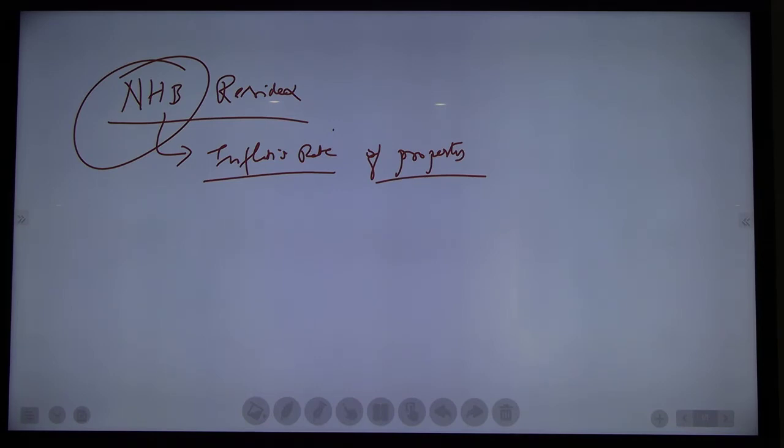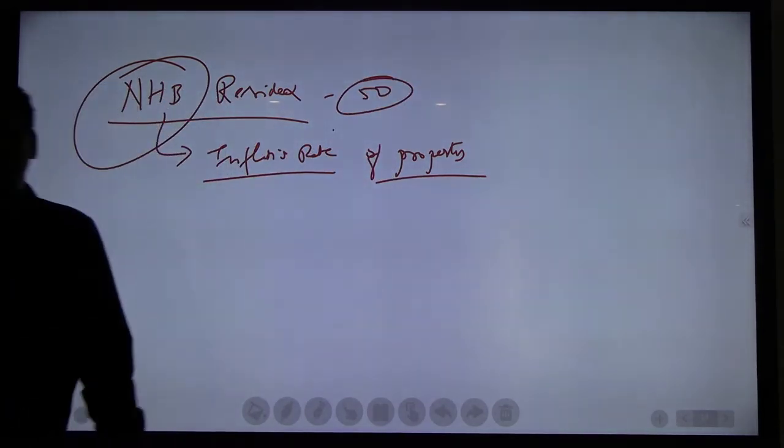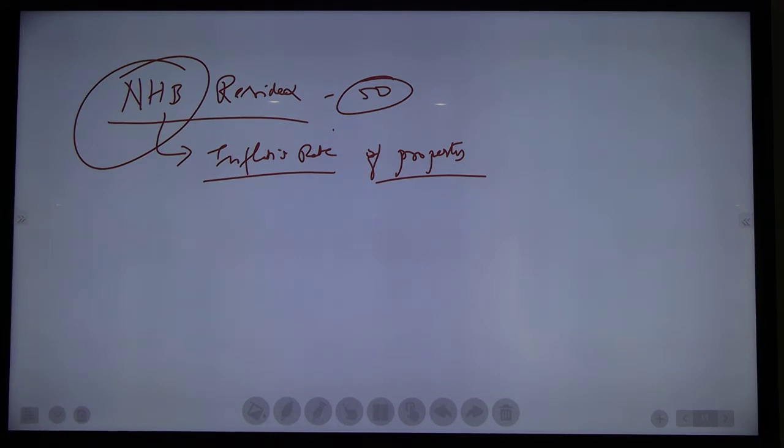Does it cover each and every city, either urban area or rural area? No. Till now it covers, I think, 50 cities, not rural areas. Inflation rate of property means only land? Both land as well as the built one. So at present it has data of nearly 50 cities. It will provide the inflation rate of nearly 50 cities in India. Rural areas, it won't provide the data.